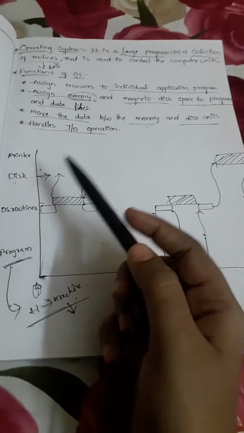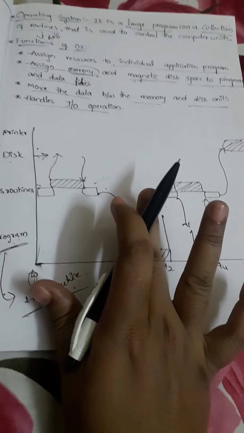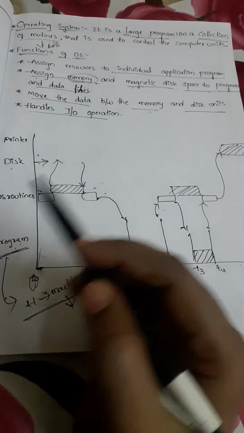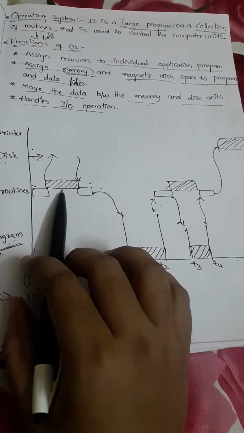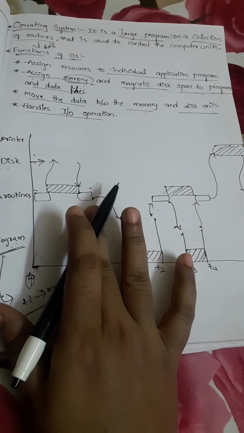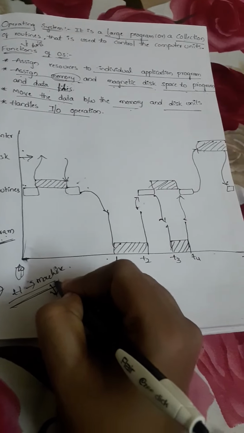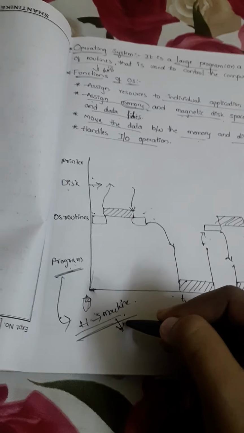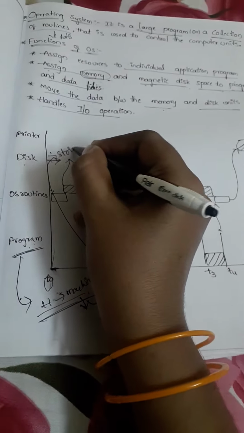Now the OS sends the command, that means execution control, to the processor. The processor performs the execution operation, so we can say the processor executes the application program. First it converts the high level language to machine level language, after that the machine codes are stored in disk.